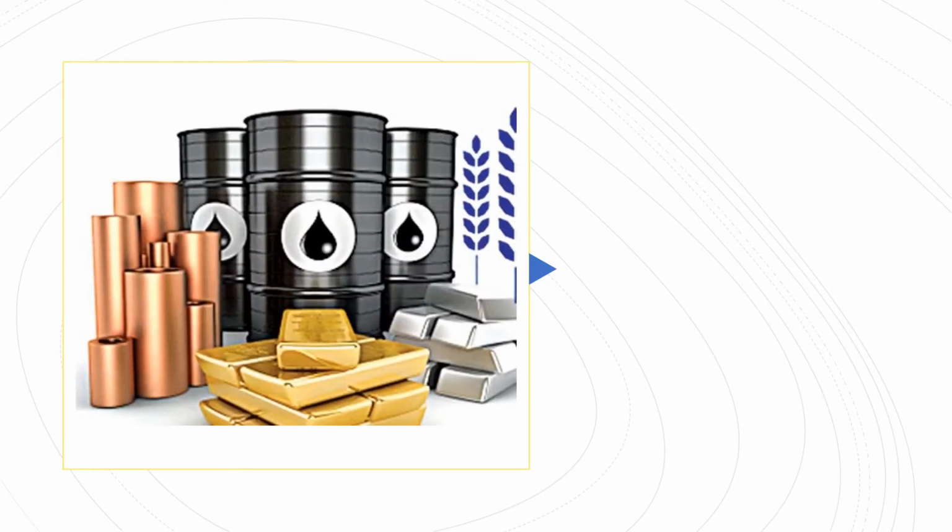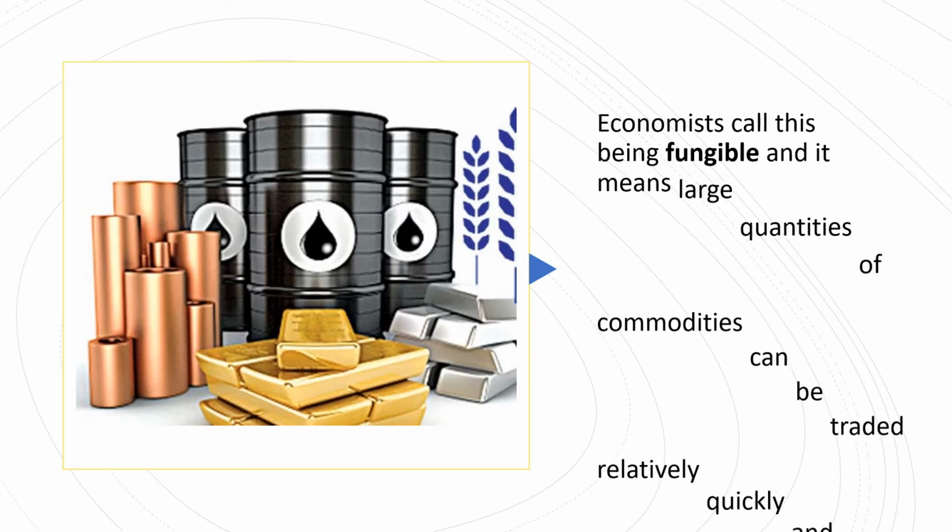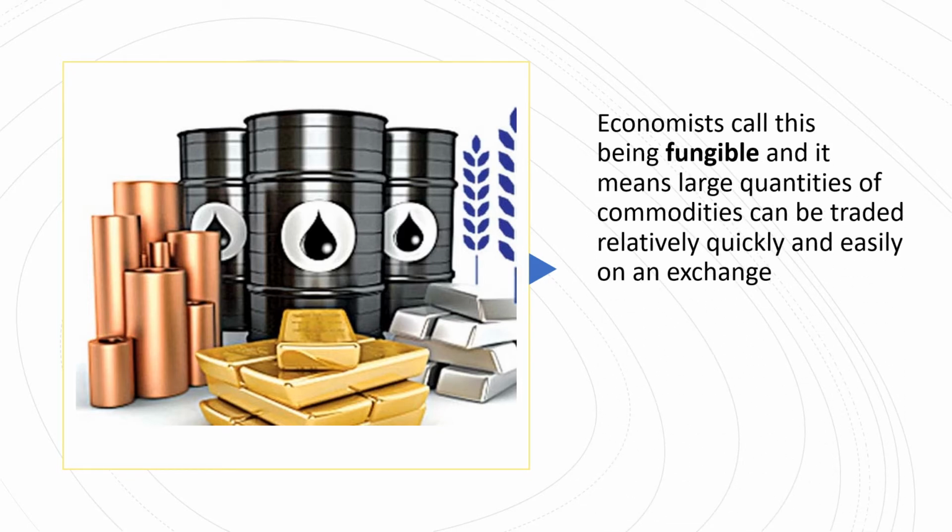An ounce of gold mined in Australia is worth exactly the same amount as an ounce of gold mined in China, the USA, or Tanzania. The same can be said of other commodities such as natural gas, cotton, and copper, so long as they meet certain minimum quality or purity standards. Economists call this being fungible, and it means large quantities of commodities can be traded relatively quickly and easily on an exchange. This is because every trader can be confident they are selling equivalent assets without needing to inspect them or find out where they are used.